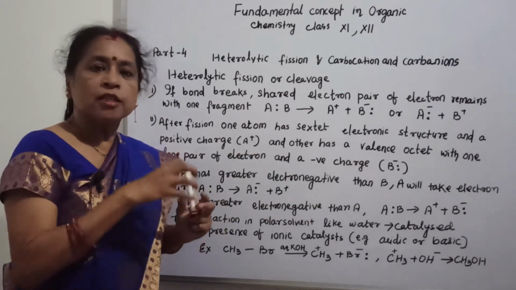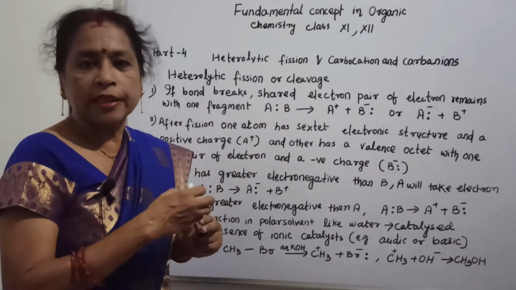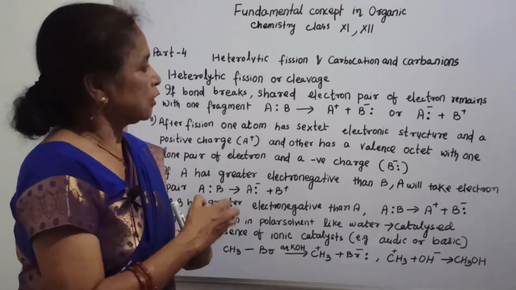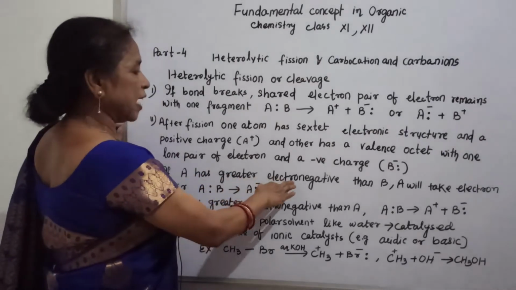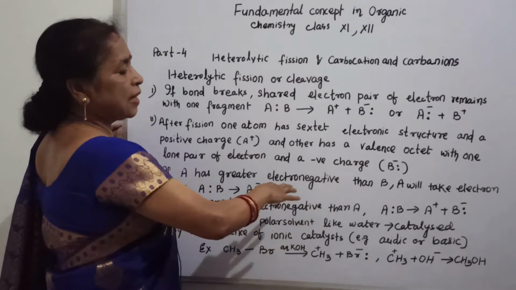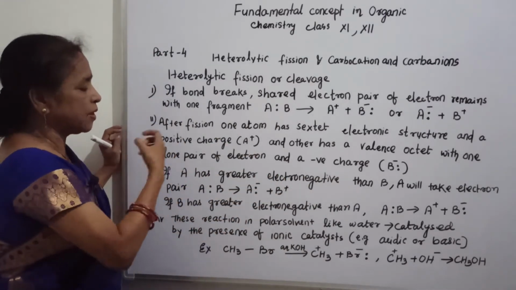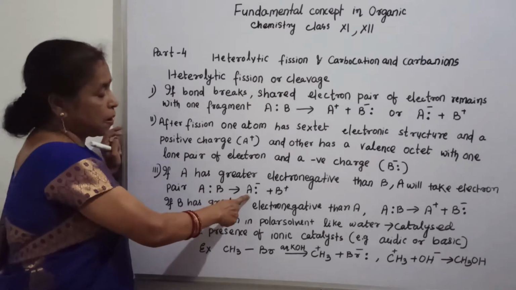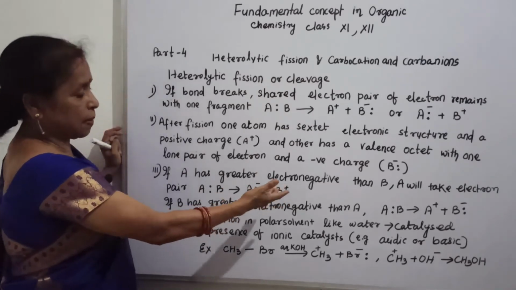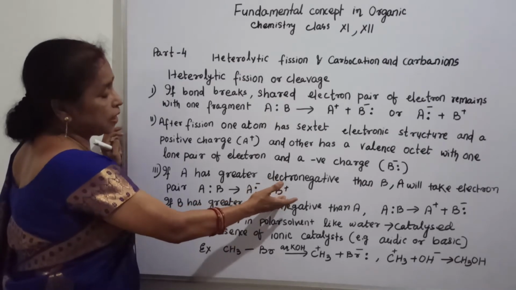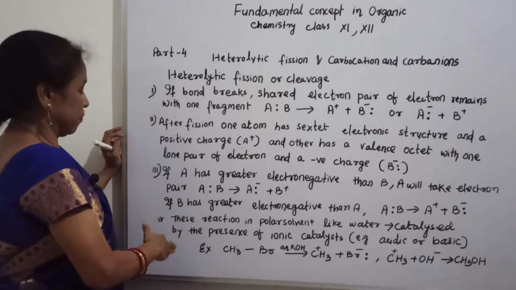Why? Because it tries to occupy the octet structure. That is why, if A is more electronegative than B, then A will take the electron pair towards itself. That is why it occupies the negative charge and the pair of electrons, and the next fragment, B, occupies the positive charge. That means a sextet of electrons.